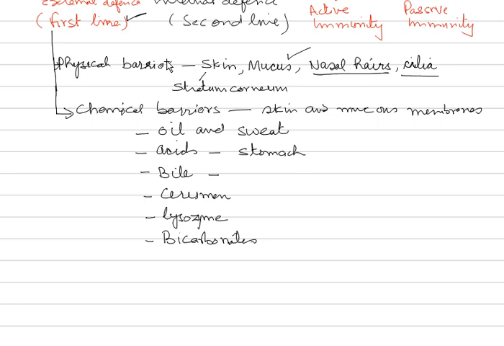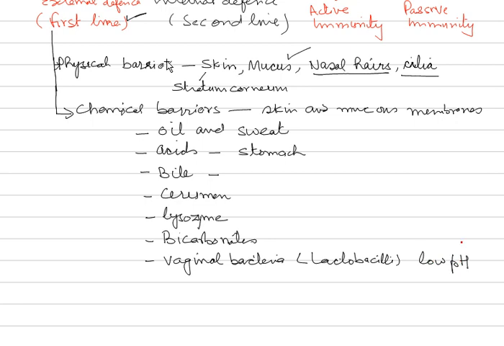Then lastly, another example is vaginal bacteria. A very common example is lactobacilli. Now, this bacteria produces lactic acid, and this lactic acid kills the foreign bacteria and is also responsible for maintaining low pH. So the pH is slightly acidic, you can say. So it maintains low pH.